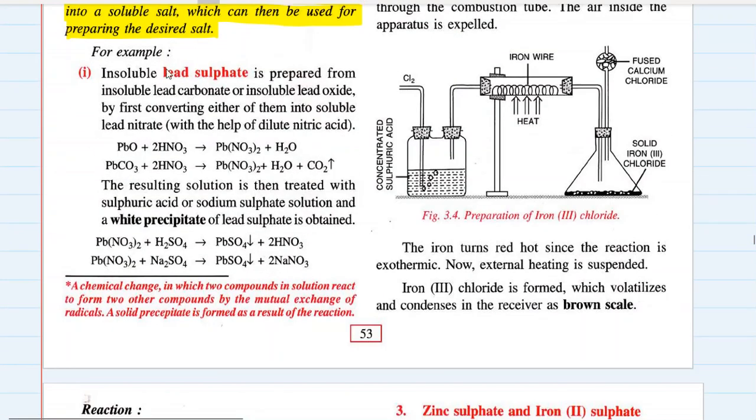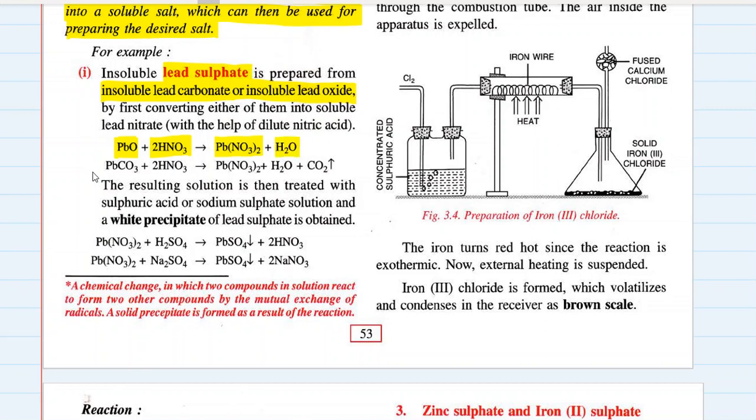So let's prepare lead sulfate from insoluble lead carbonate or insoluble lead oxide. Suppose I have lead oxide, which is insoluble, and I want lead sulfate. First I will convert lead oxide into lead nitrate, which is soluble, by treating it with nitric acid. So I've got lead nitrate now, which is soluble, plus water.